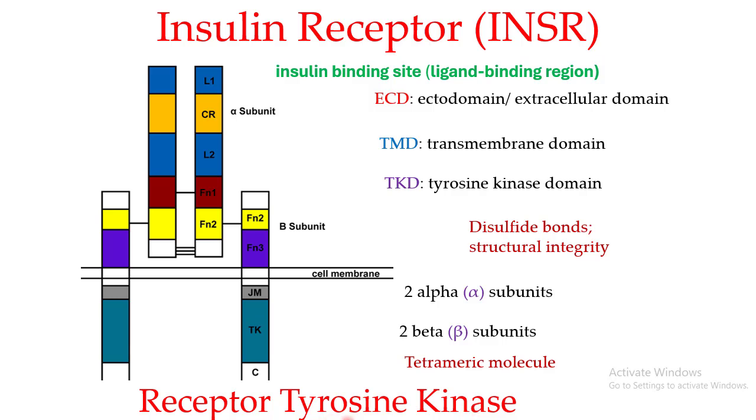Tyrosine is giving you the name of the amino acid where the phosphate group would be added. So, that is the tyrosine. This kinase is going to add a phosphate group in its substrate protein at its tyrosine amino acid. Now, as this is part of a receptor, we call this the receptor tyrosine kinase. This receptor tyrosine kinase is not a free floating tyrosine kinase; it is part of the beta subunit and hence the insulin receptor. Therefore the insulin receptor is also known as a receptor tyrosine kinase.